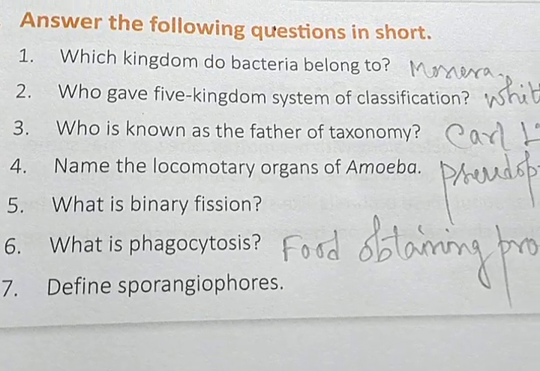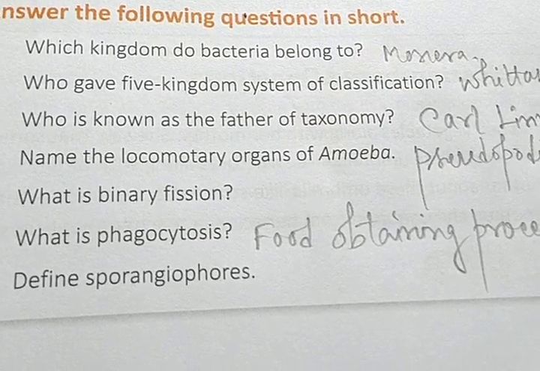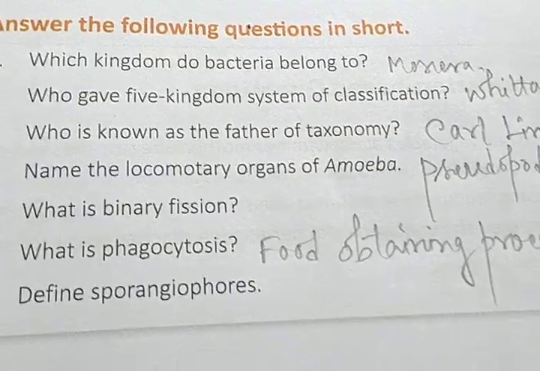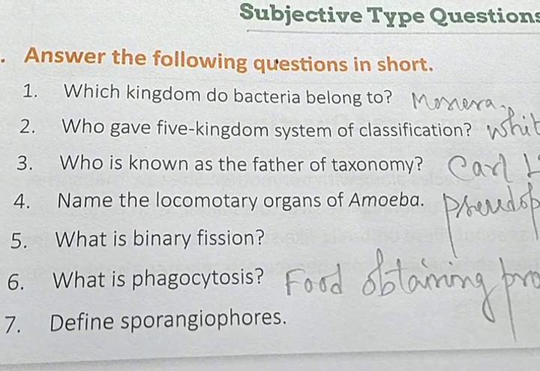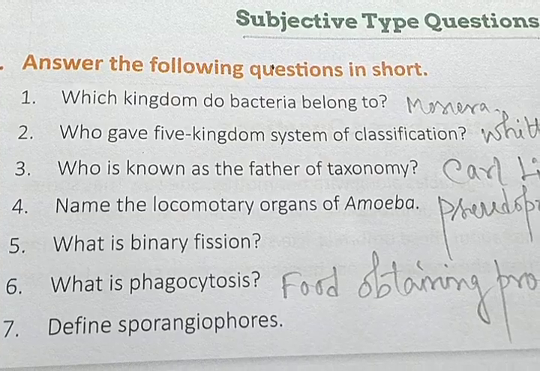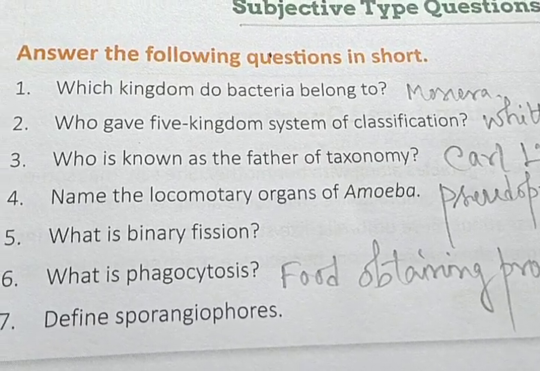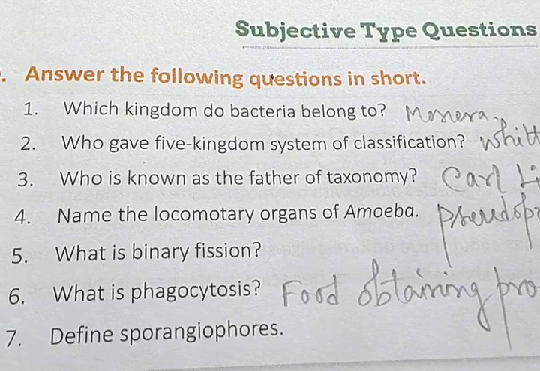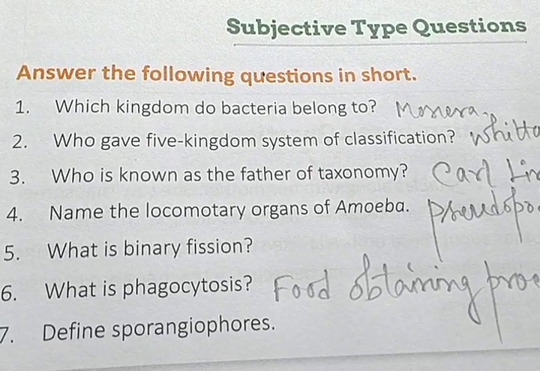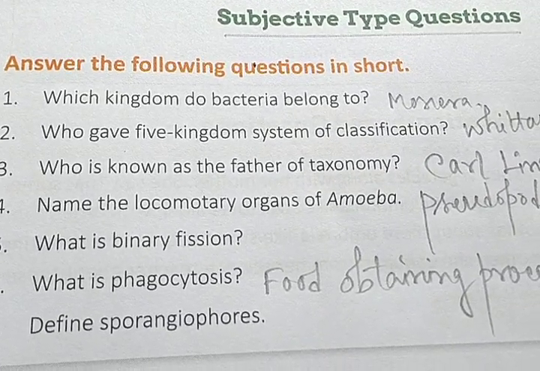What is binary fission? Bi means two, and fission means division. First of all, the nucleus is divided into two individual nuclei, and again the two individual nuclei form two individual cells which are able to survive on their own. This process is known as binary fission.